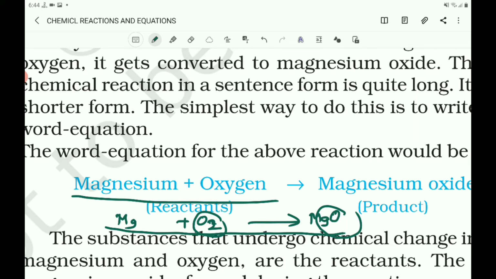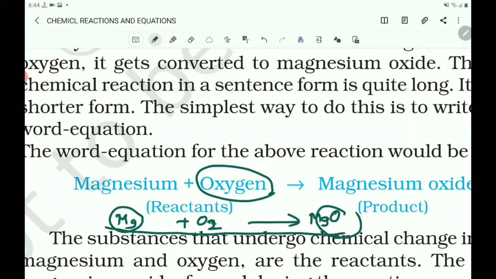A chemical equation can be made more concise and useful if we use chemical formulae instead of words. Here, the word magnesium is written as Mg, the word oxygen is written as O2, and the word magnesium oxide is written as MgO.